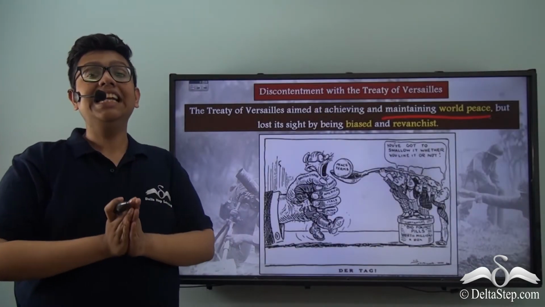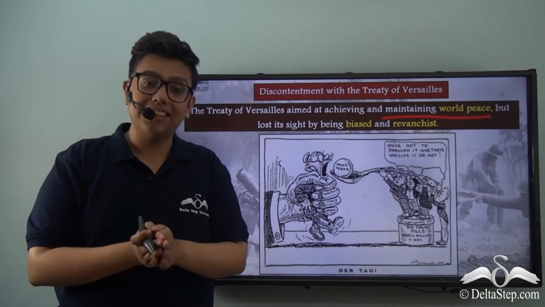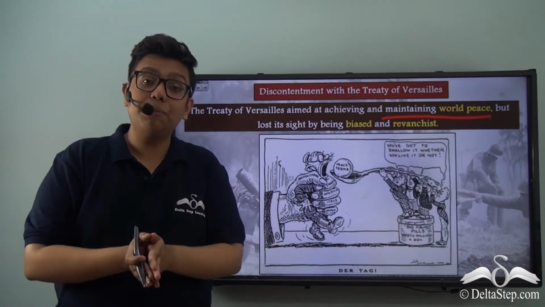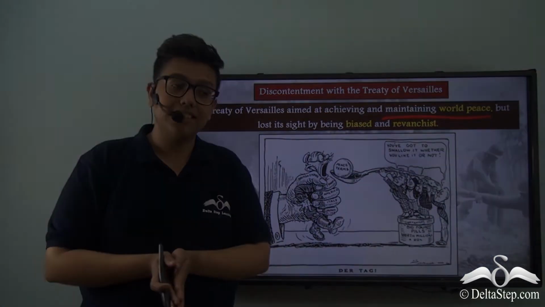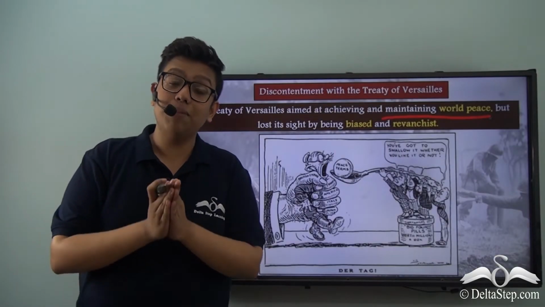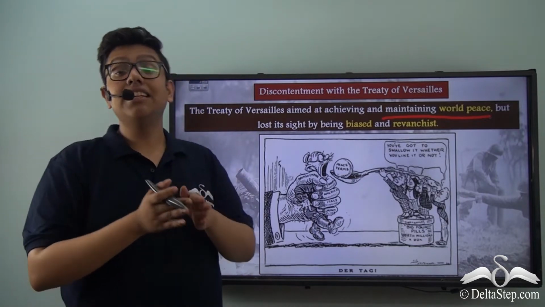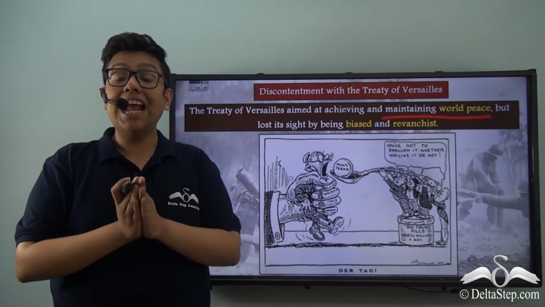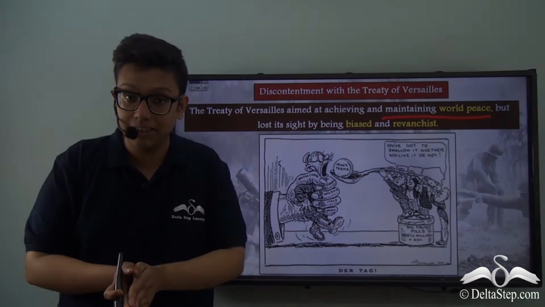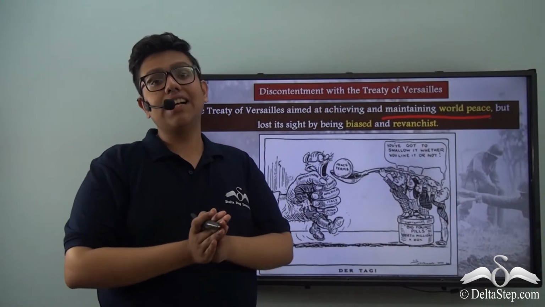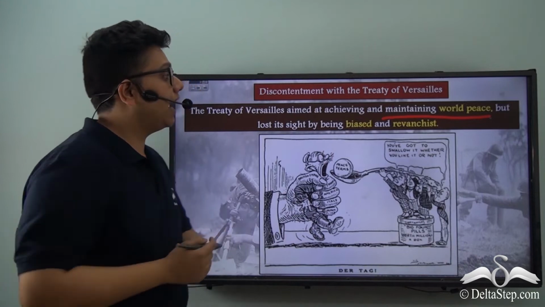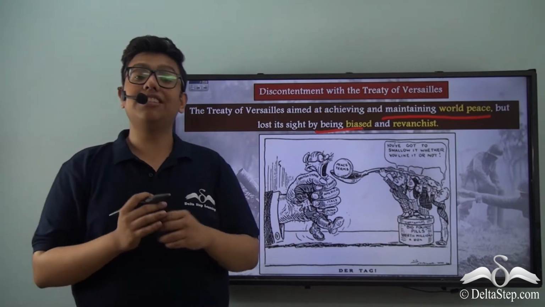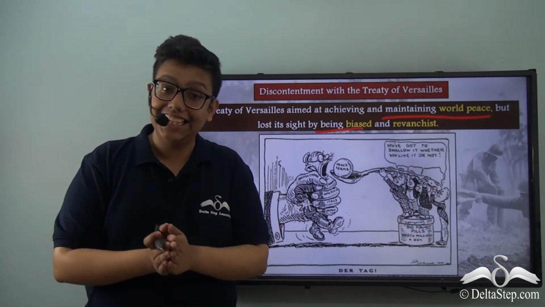Now, while America was against this attitude, it could not do anything to stop such revanchist or revenge-taking attitude to be the spirit behind the drafting of the Treaty of Versailles. Therefore, what the French president did is to make sure that such disastrous terms can be included into the Treaty of Versailles, which would humiliate Germany and which would truly get revenge from Germany. Therefore, we can understand that the Treaty of Versailles was not a fair treaty. In fact, it was incredibly biased towards the Allied nations, and it was revanchist or revenge-seeking in nature.